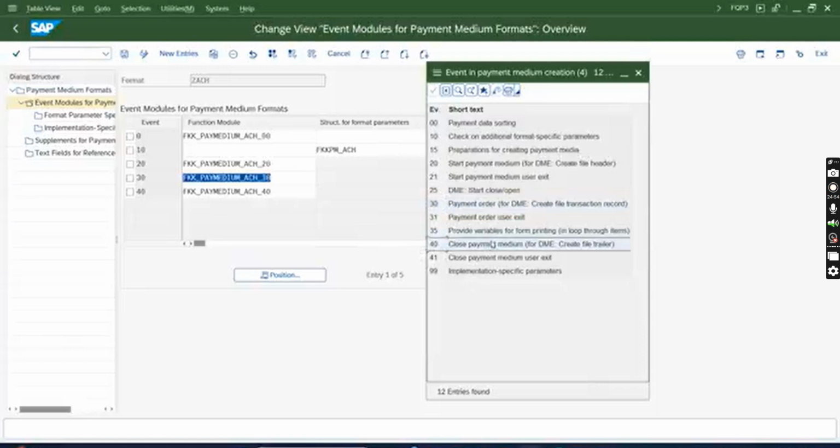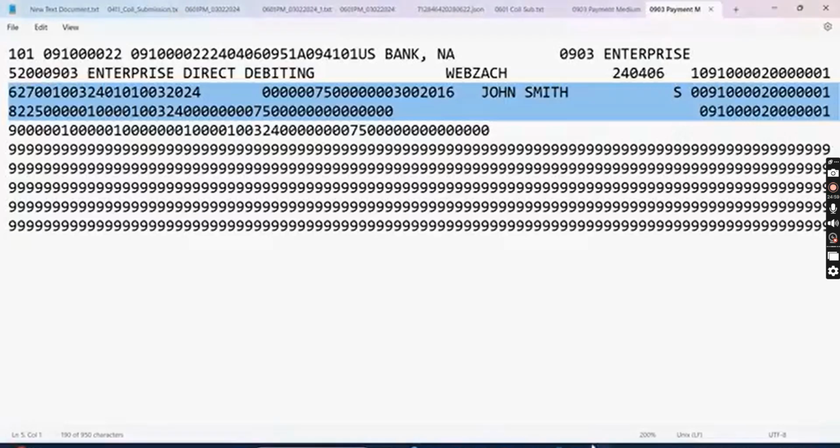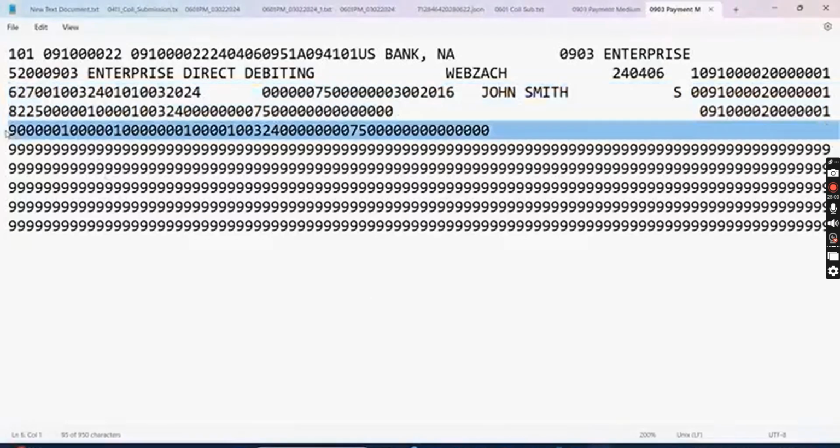Similarly, event 40 is for close payment medium, create file trailer. What is the trailer? This is the trailer, 9 series. It is saying that the total payment is 75 and it contains one payment. One of these represents how many payments it contains.